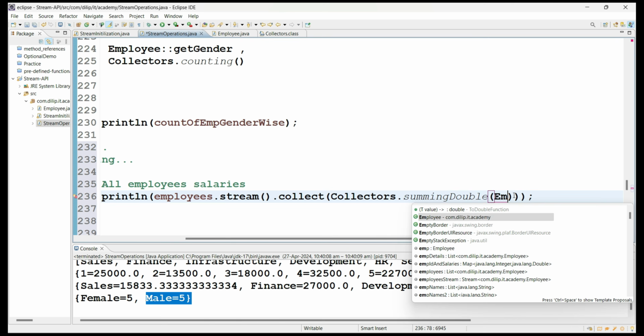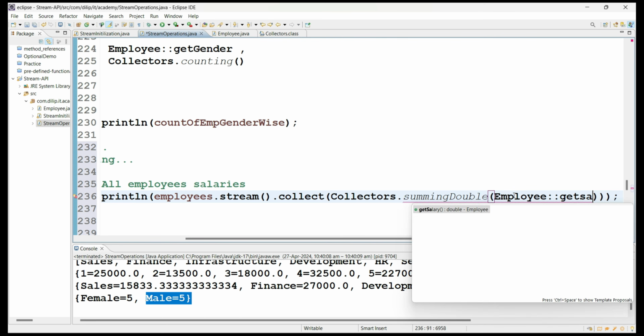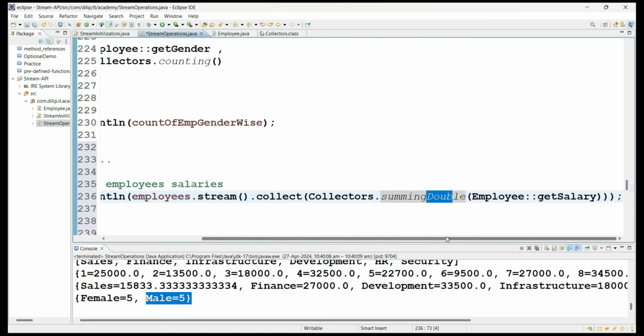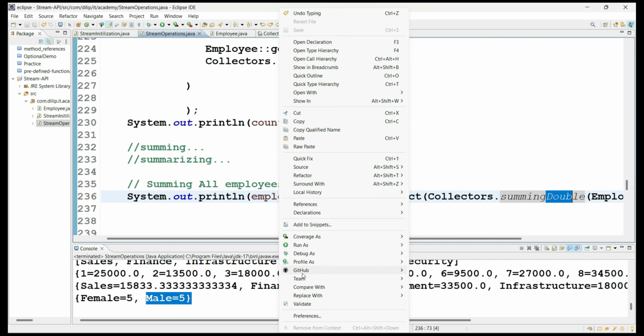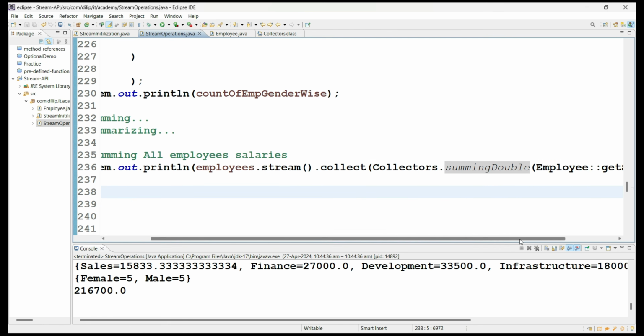So I have to take Employee colon colon, what is that? Salary. Whatever argument you are taking here, based on that data you have to take this. So salary. Now let me print it. What is going to happen? Are you going to get the entire sum of the salaries or not? See here, you got the sum of the salaries of all the employees, like 2,16,007. It is just summing all the values. For example, if you have a group of integer values or long values or double values and you want to find the sum of all the values, then simply you can use summingDouble.